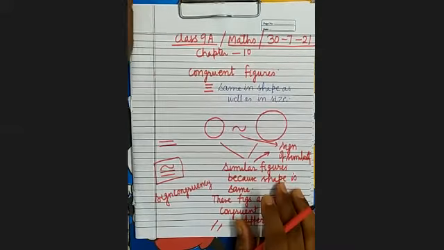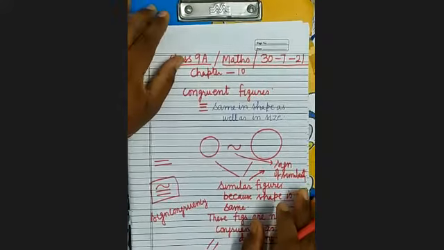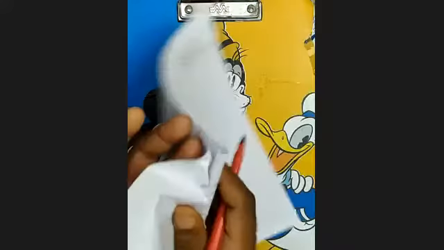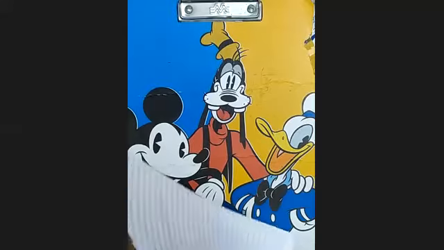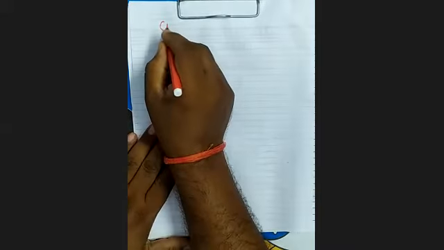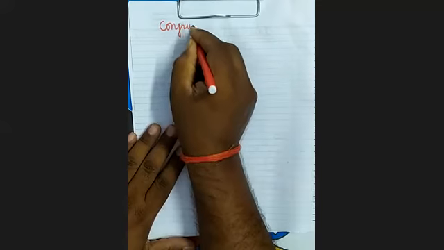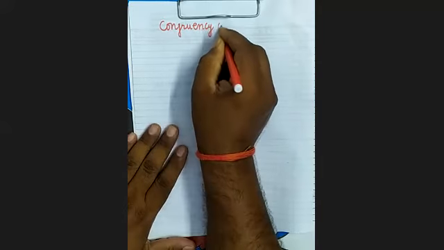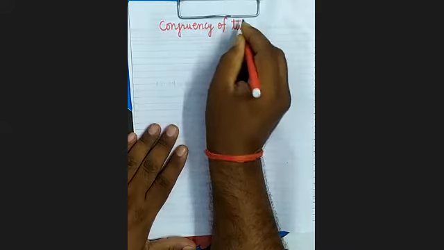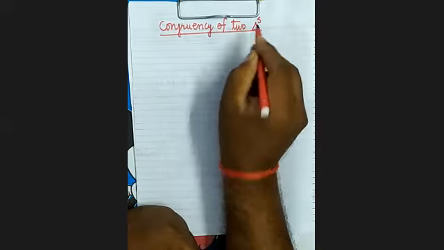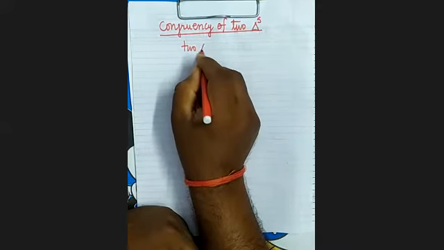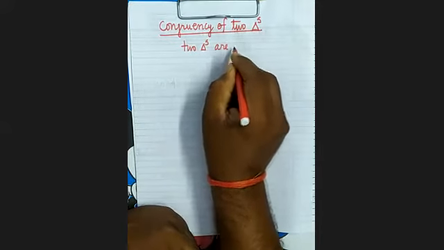It is clear. Now, in this chapter, we will study about the congruency of triangles. Congruency of two triangles. So, congruency means same in shape as well as in size.